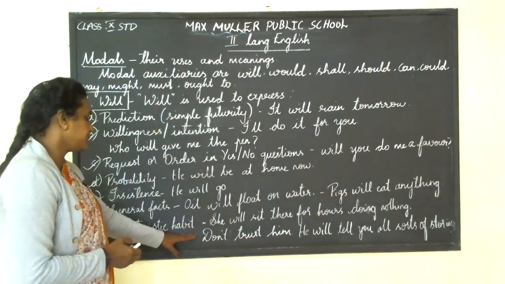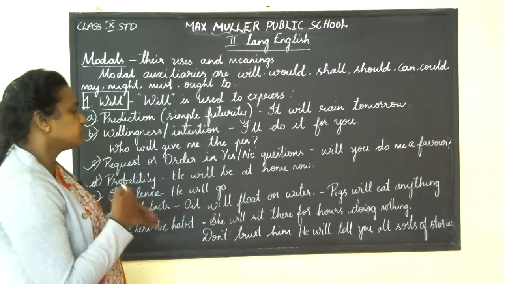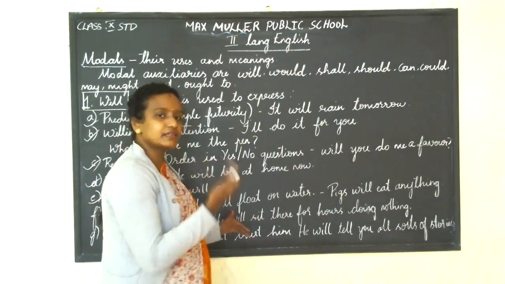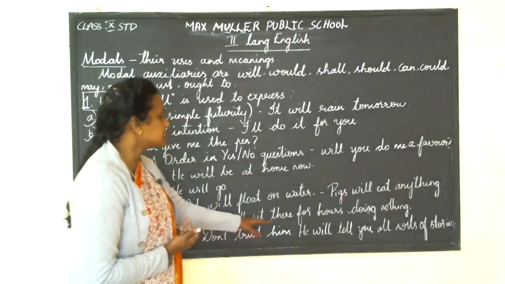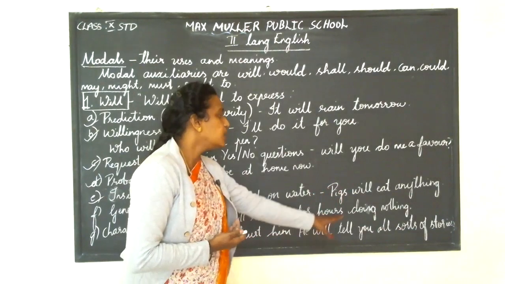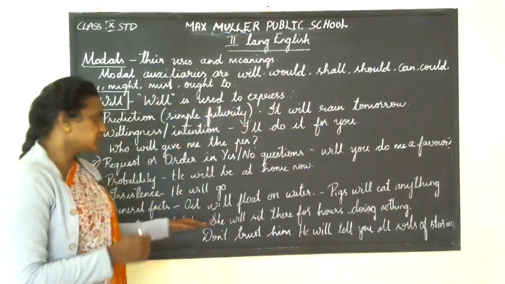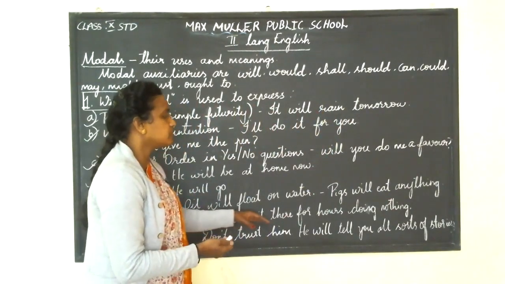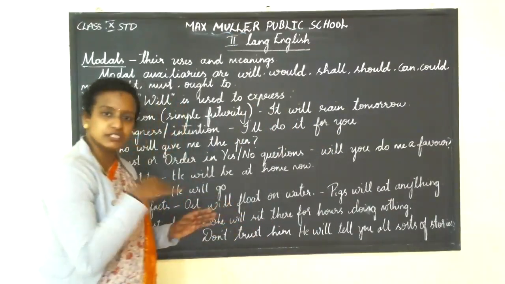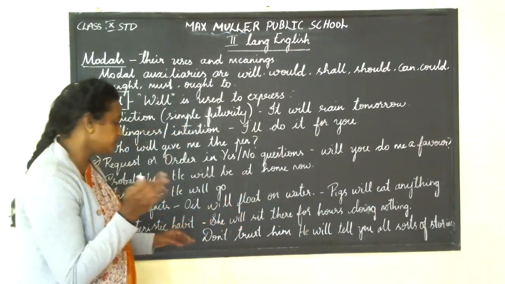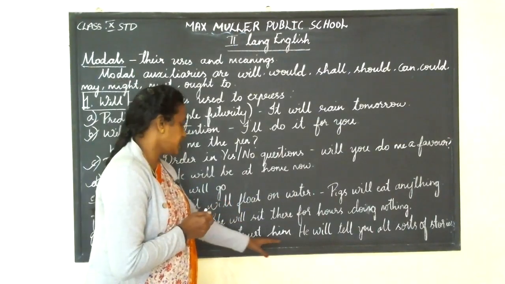Characteristic habit. So something which is related to characteristics. She will sit there for hours doing nothing. So what is being characterized here? She is doing nothing. Don't trust him.